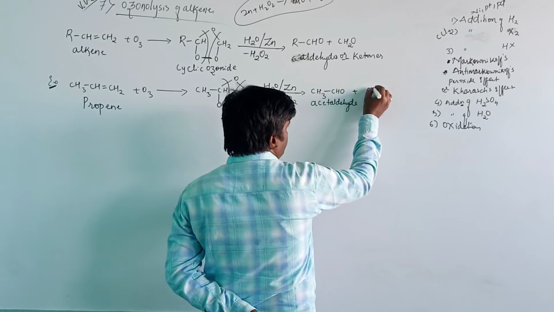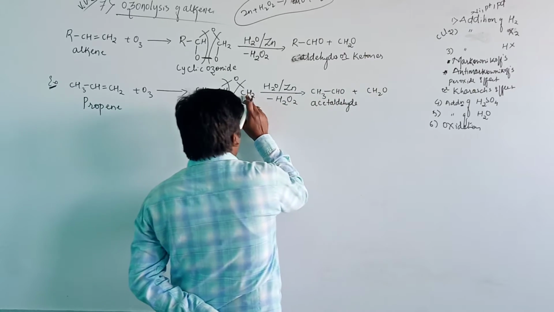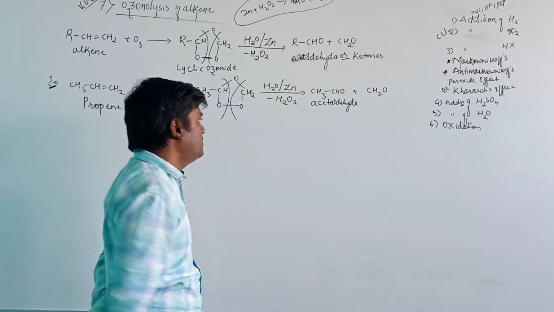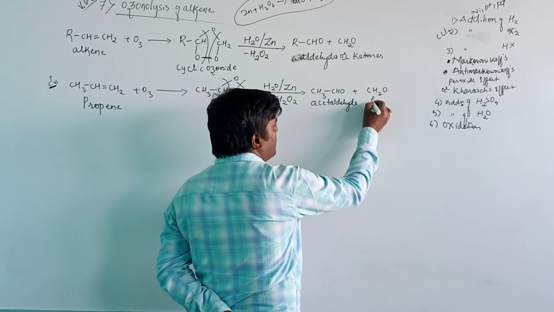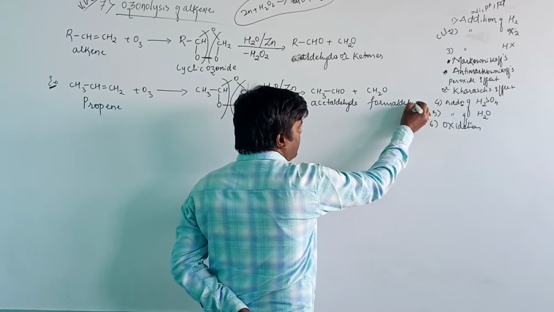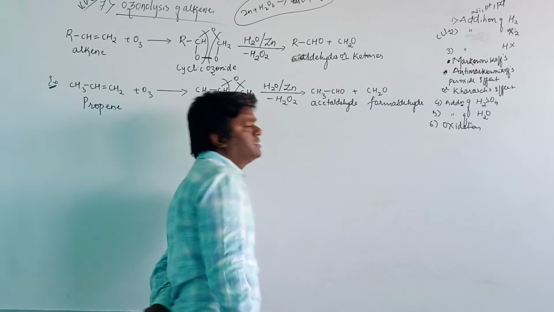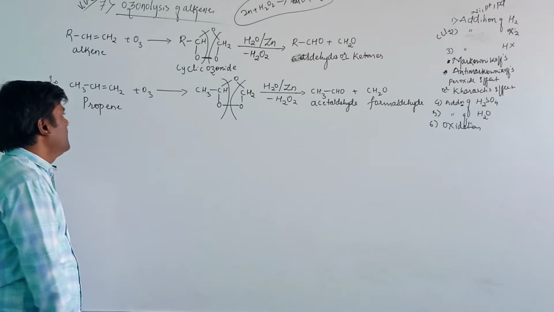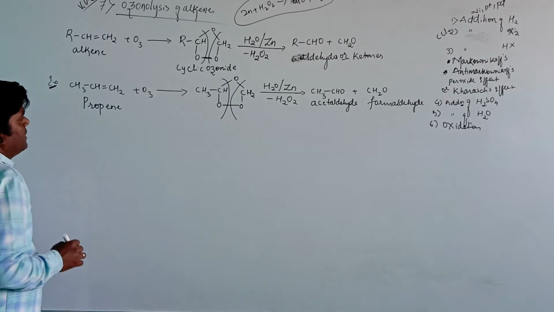And another product will be the CH2 group. One of the oxygens will be added to the CH2 group. Then it is formaldehyde. Generally it is known as formaldehyde. This is the compound known as formaldehyde. And let us consider another example.